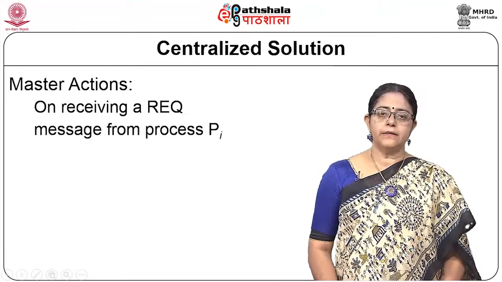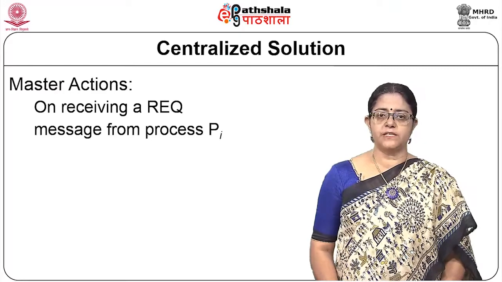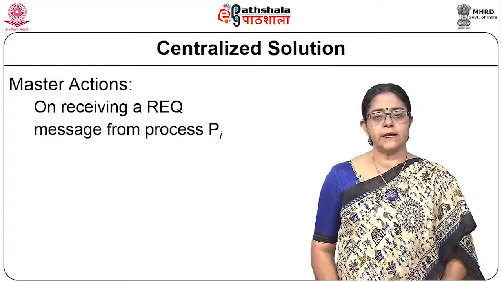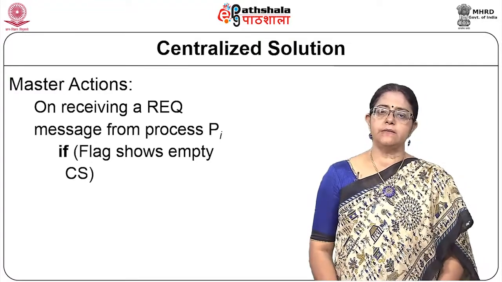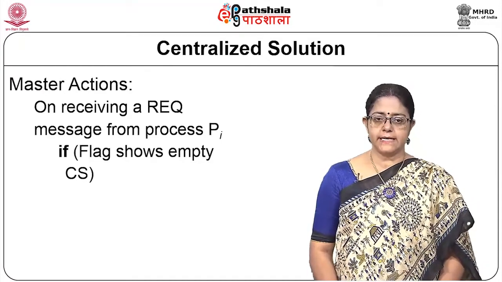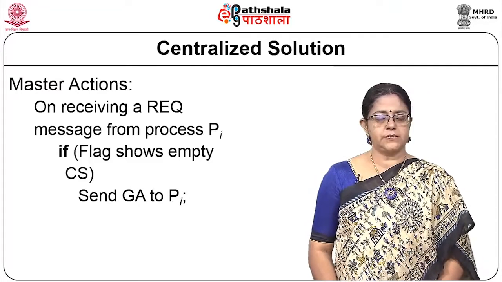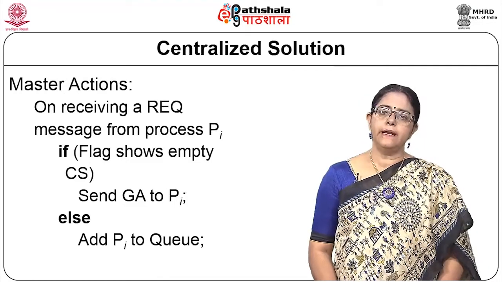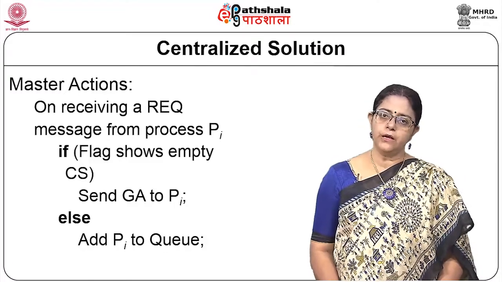The master, on the other hand, will be waiting for a message to be received, a request message to be received. When it receives a message from, say, some process Pi, it will look at the flag to see whether the CS is full or empty. If the flag says that CS is empty, it will simply send a go ahead message, GA message, to the requesting process Pi. If the flag says it is full, then it will put the value of that Pi into the queue.